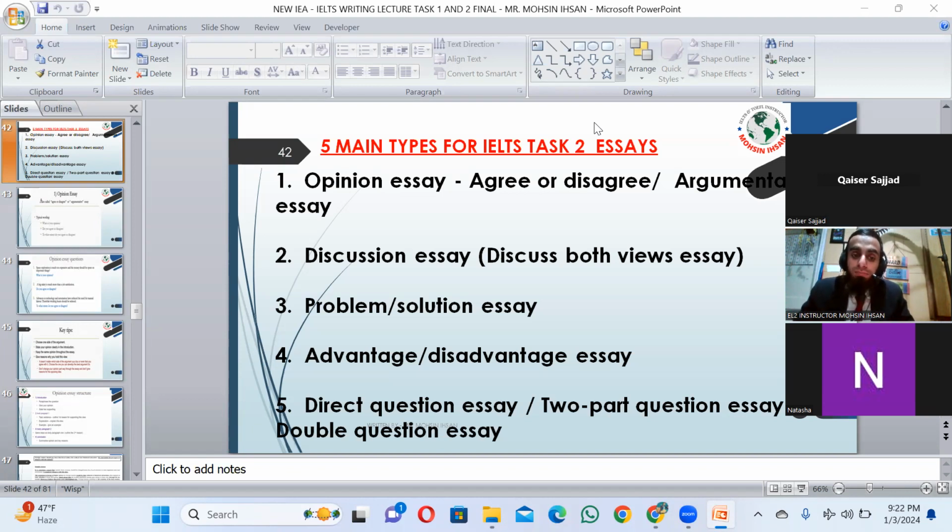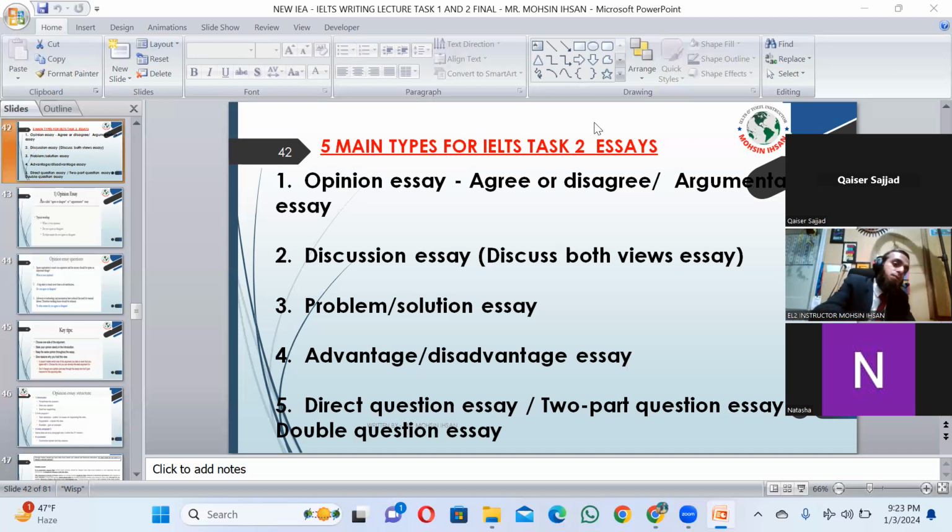And the last one also important, number four, advantages disadvantages essay, right? Sometimes they ask you whether advantages outweigh disadvantages, or disadvantages are more than advantages. In different aspects they can ask you, but you are supposed to write both of them. In your essay, even if you think advantages are more or disadvantages are more for any topic, you are supposed to mention both of them. The reason behind that is that this is called creativity. In advantages disadvantages, both points should be mentioned, right?